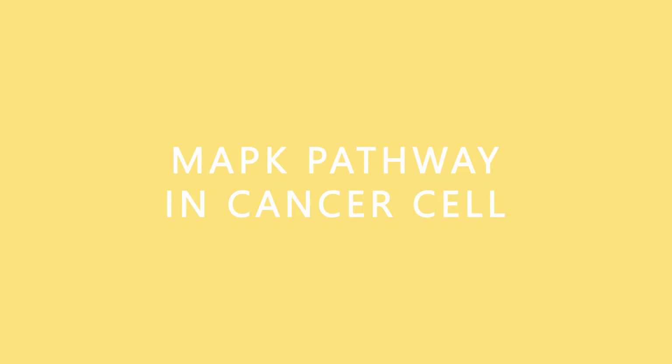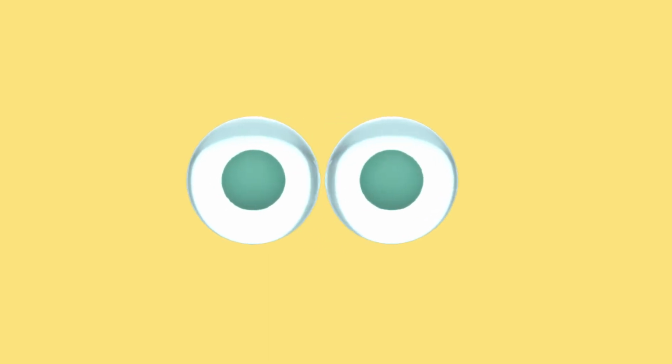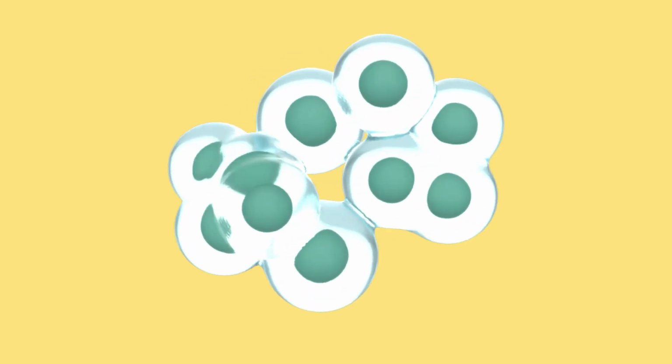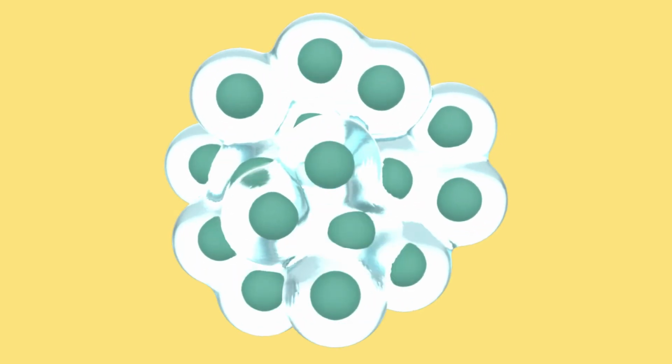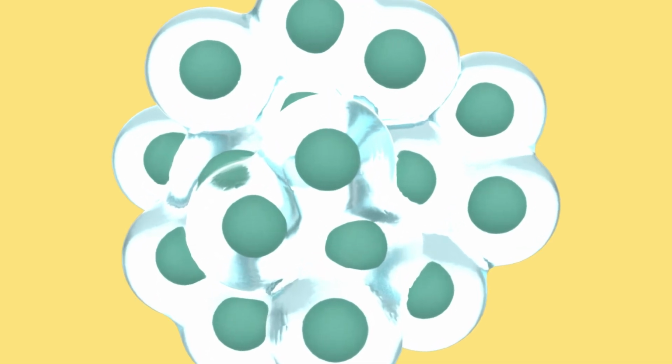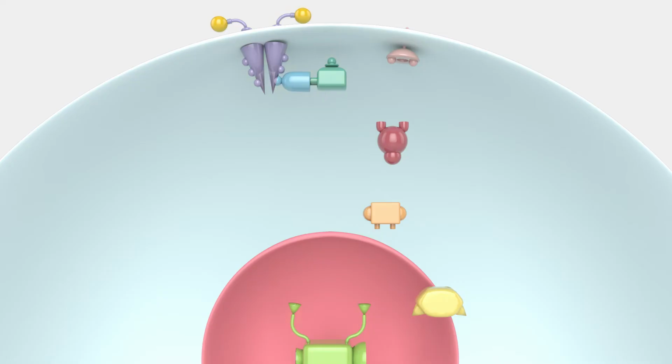MAPK pathway in cancer cell. Different parts of this pathway are commonly altered in cancers, so that the signal is permanently on, ensuring constant instructions for cell division and growth to occur. Different cancers in different people will have mutations that cause changes at different points within the process.